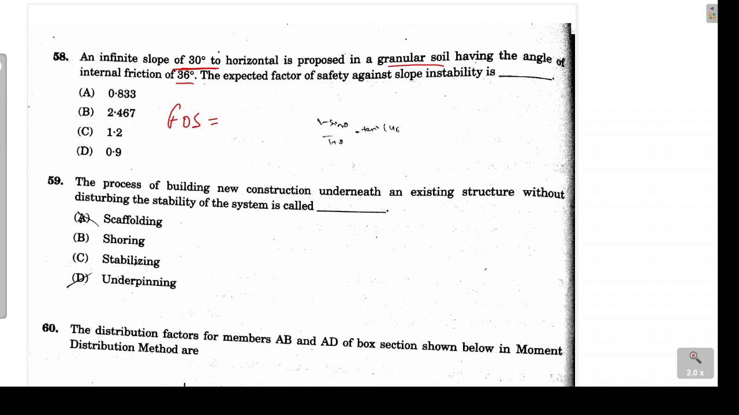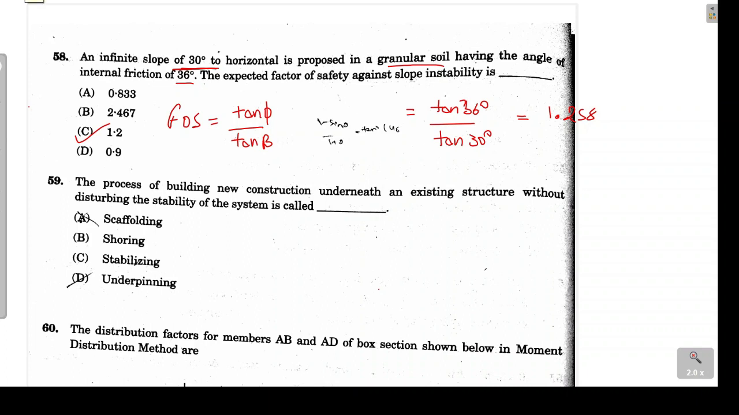So the factor of safety for the granular soil or the cohesionless soil is given as tan phi upon tan beta. So phi value is 36 degree. So tan 36 degree divided by tan 30 degree. The slope is 30. So on solving, the value is 1.258. So the closest option that we have here is option C. So C is the correct answer.